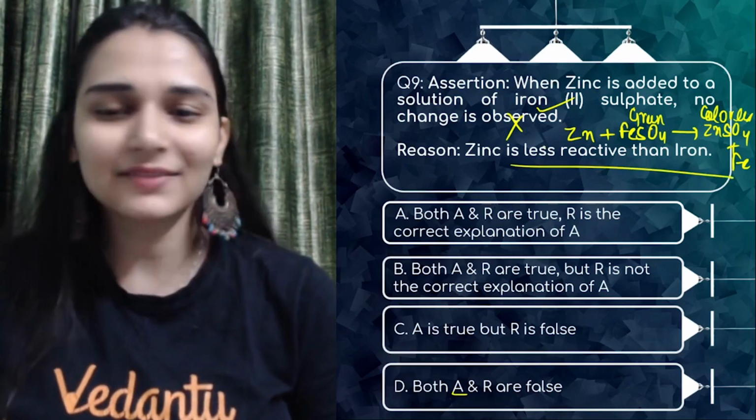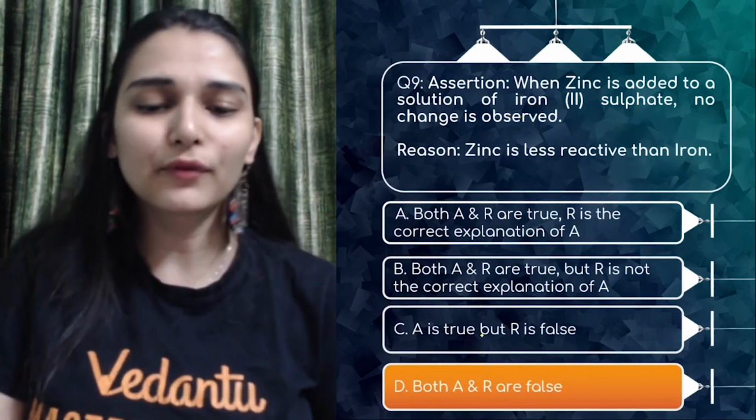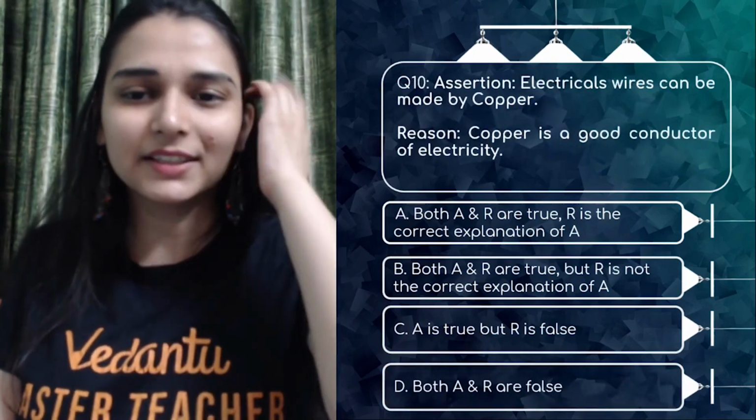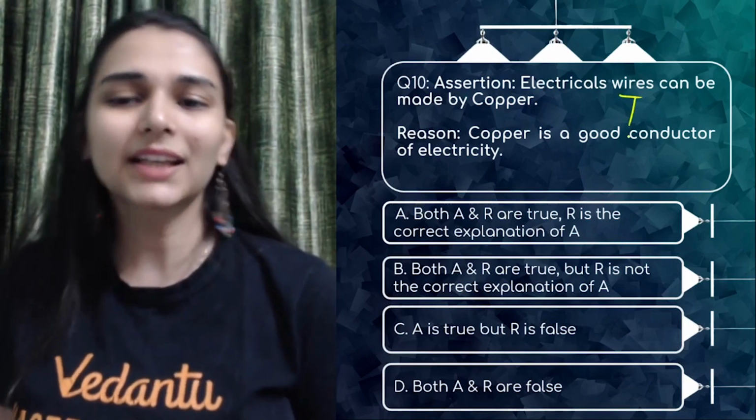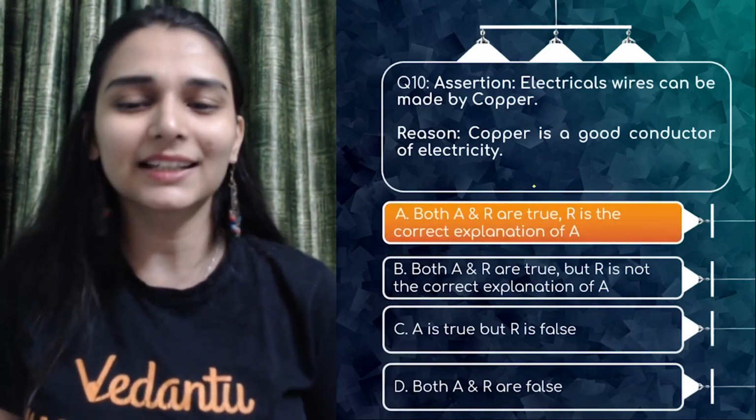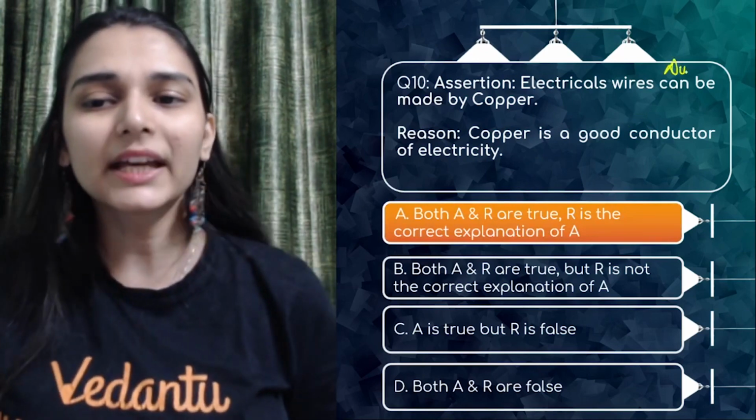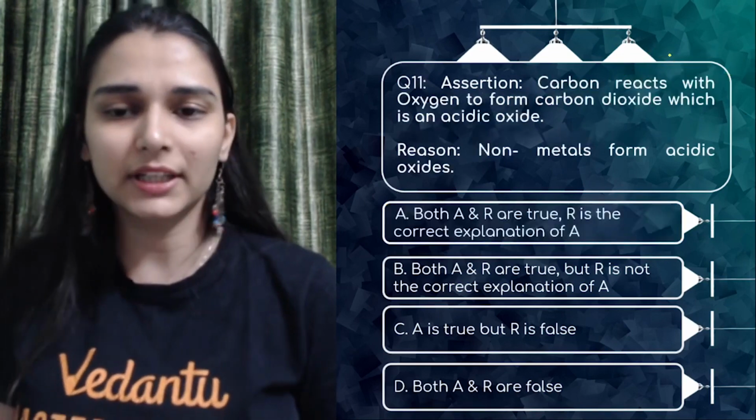Zinc is less reactive than iron. No, zinc is more reactive than iron. Both assertion and reason are false. Easy peasy. 10th. Electrical wires can be made by copper. Yeah. Why? Because copper is a good conductor of electricity. Definitely. And it is also ductile. Ductile is also a reason, so if it comes in the exam, don't do it wrong. Okay, option A is correct.